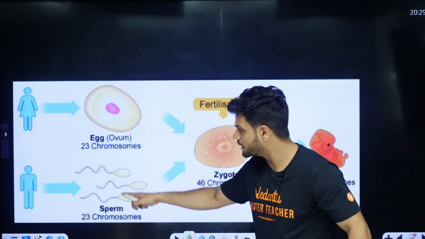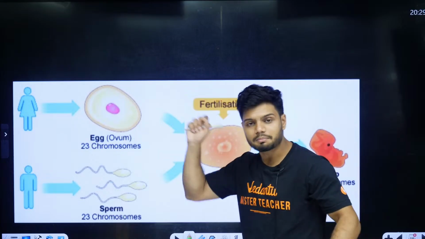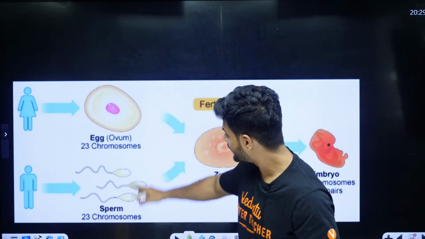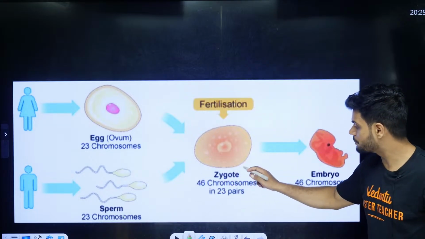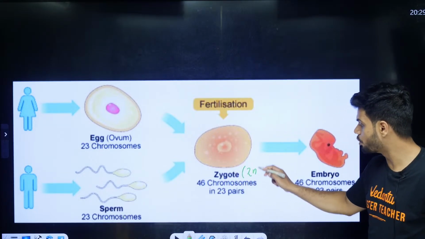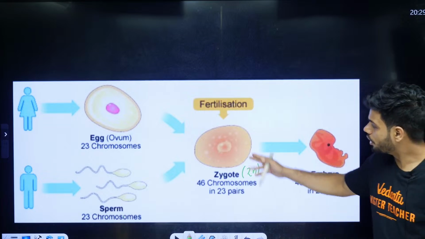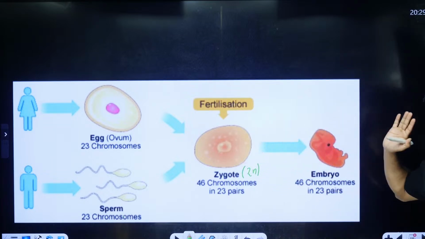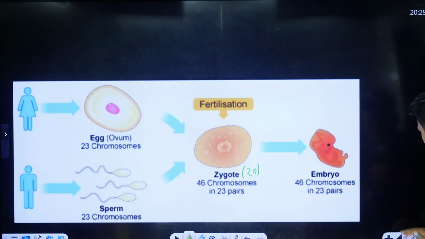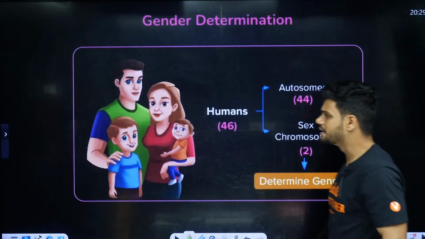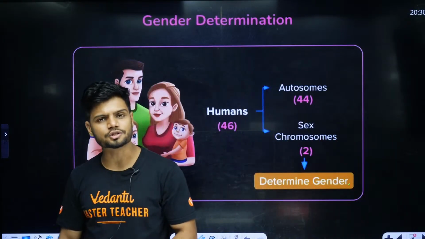Sperms are haploid, egg is haploid. The meaning of haploid is it has only one set of chromosomes, 23. The zygote is going to be diploid in nature. और ये zygote आगे जाके एम्ब्रियो बन जाएगा स्टूडेंट. उतना ही कॉन्सेप्ट है. Now there is something called sex determination in the case of humans.